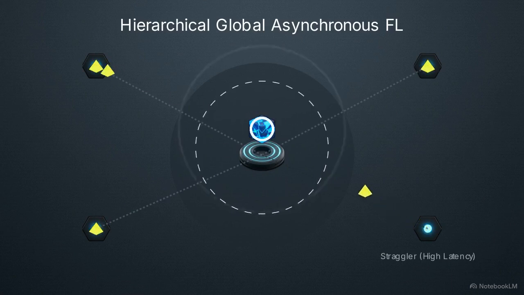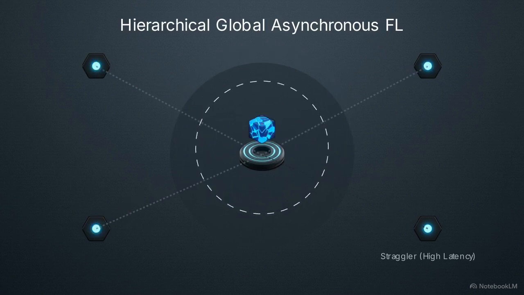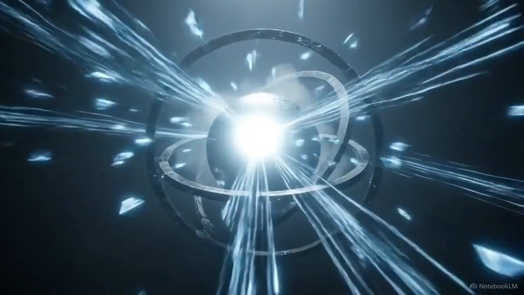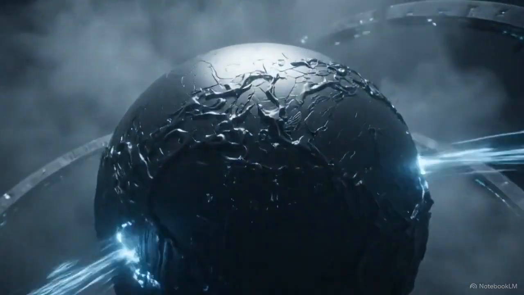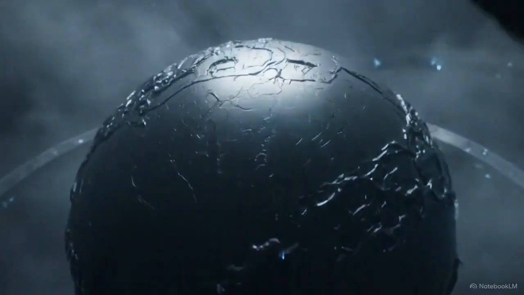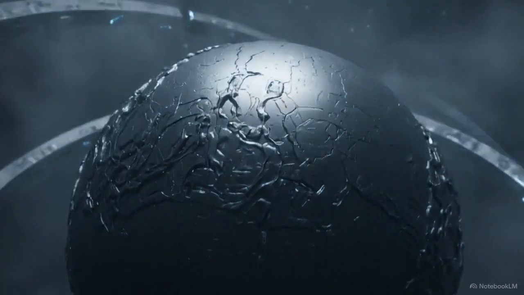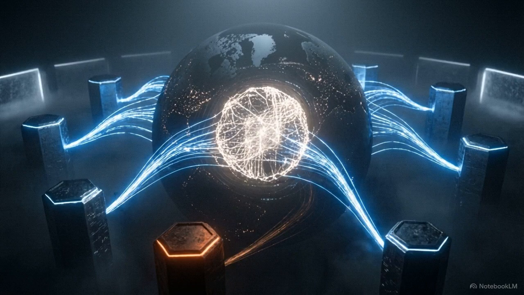As you can see, HGFL allows the central hub to integrate updates as soon as they arrive, rather than waiting for every node to finish at the same time. Headquarters merges data streams in a rolling cycle. This ensures the central AI model iterates and improves the moment a regional node finishes its work. Asynchronous aggregation removes global wait times, allowing the enterprise AI to evolve at the speed of its fastest contributors.